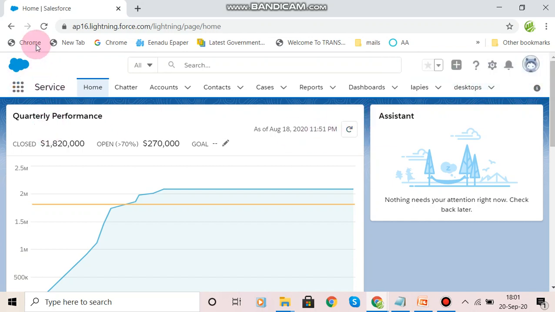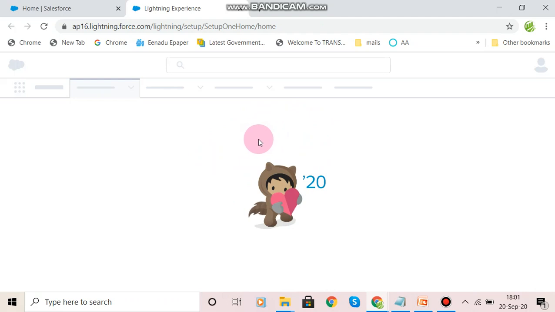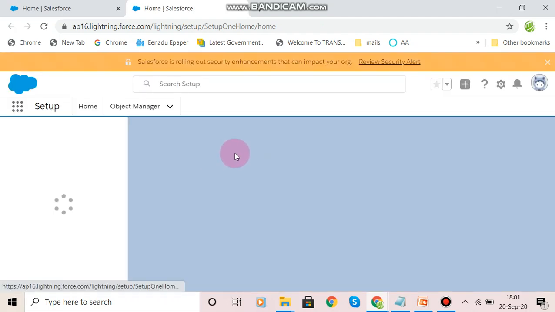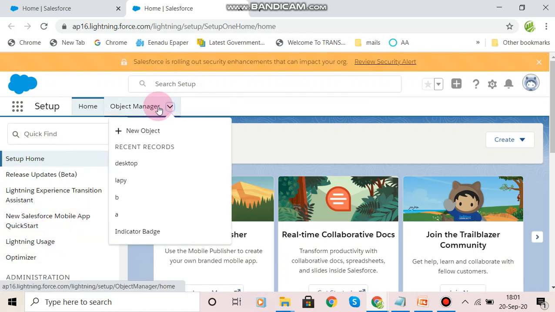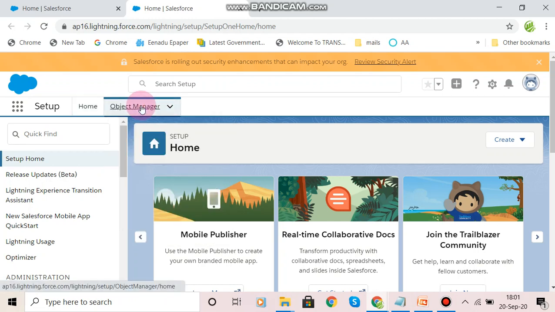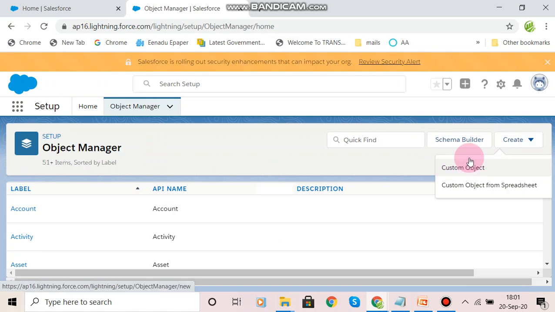Click on setup, and we can open another page. By using this Lightning experience, we can create things, and I will give more explanation about this. This is the home page, where we can open any object or application. This is the object manager. We can create any object by using it. Click on it, go to create, and click on custom object, and we can create a custom object.